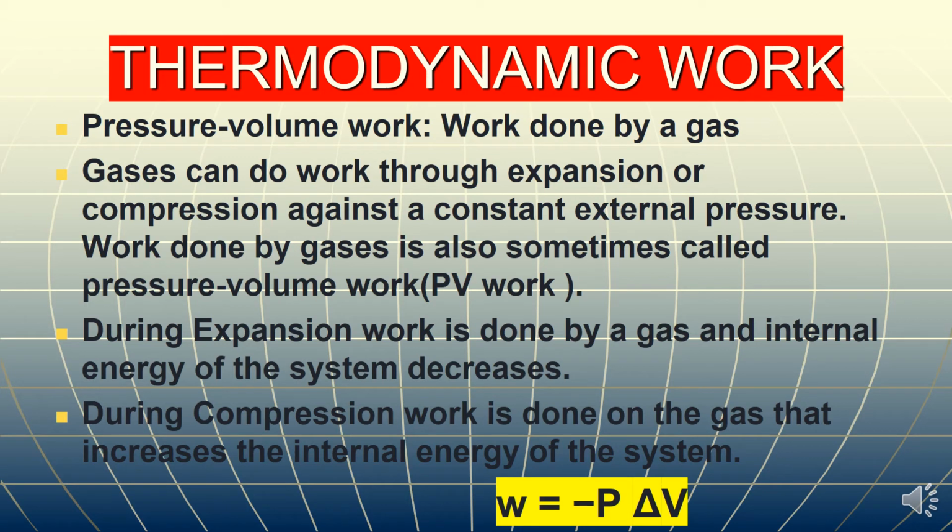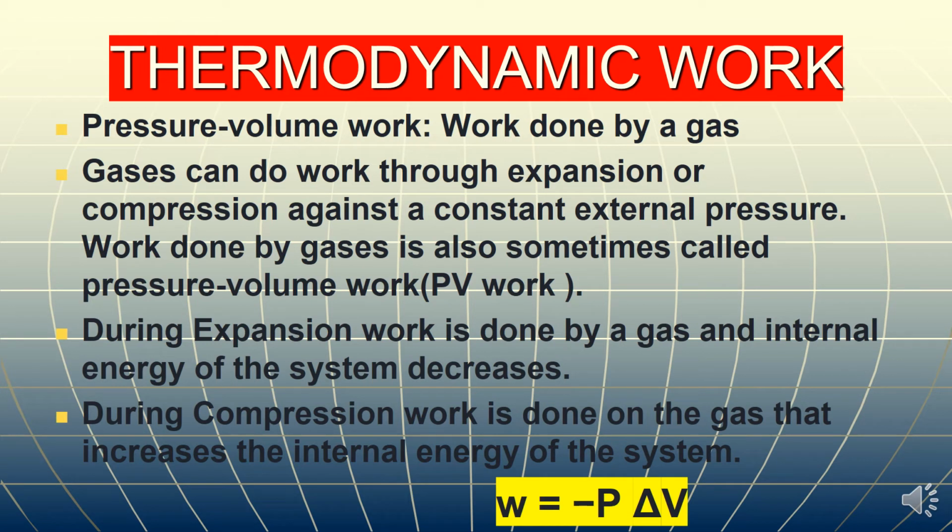So gases can do work through expansion or compression against a constant external pressure. If this external pressure is higher than the internal gaseous pressure, then gases are compressed and work is done on the system.